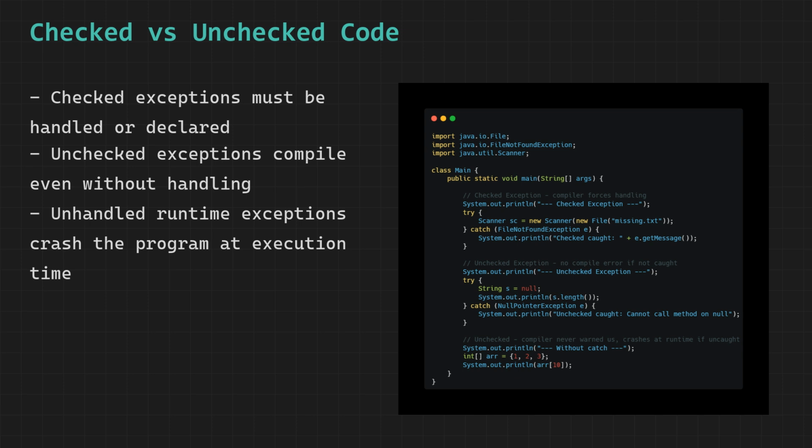The final output shows the checked exception being caught cleanly in the first block, the unchecked exception being caught cleanly in the second block, and the program crashing with a full stack trace in the third block. This example makes the distinction between checked and unchecked exceptions very concrete. Checked exceptions are enforced by the compiler and you must handle them. Unchecked exceptions are invisible to the compiler, and if you do not handle them yourself, they will crash your program at runtime with no warning.